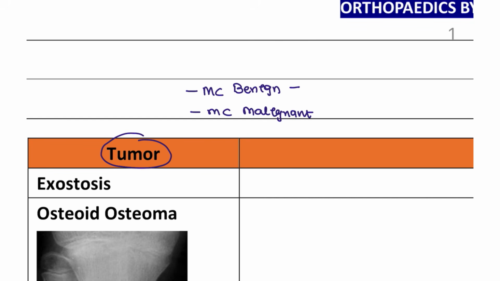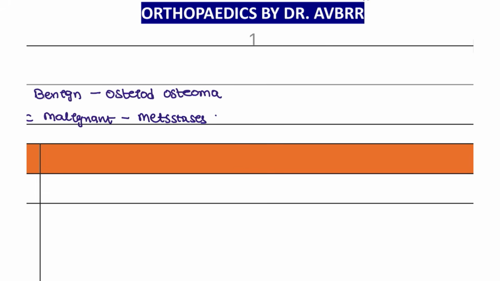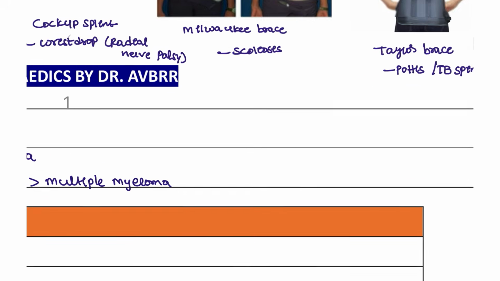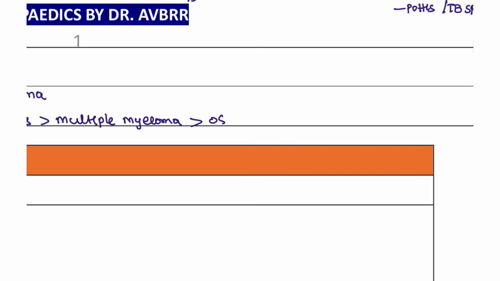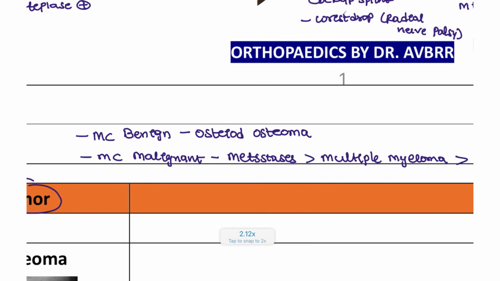So the most common benign tumor is osteoid osteoma. And what is the most common malignant tumor? That is metastasis. And if you don't see metastasis as an option, you can choose multiple myeloma. And if you don't see multiple myeloma also, you can choose the option osteosarcoma. You can choose these as important points for the malignant tumors.